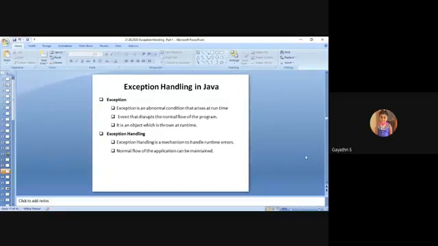Next, what is exception handling? It is a mechanism to handle exceptions or runtime errors. What's the necessity of handling exceptions? Because we have to preserve the normal flow of the application. If we want the normal flow of the application to be maintained, we have to implement an exception handling mechanism.